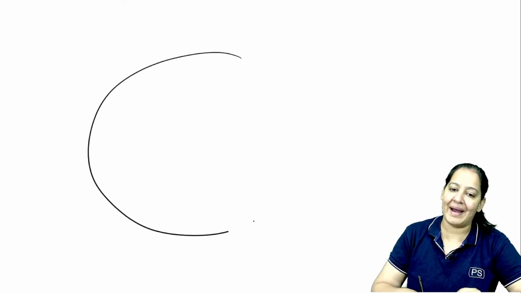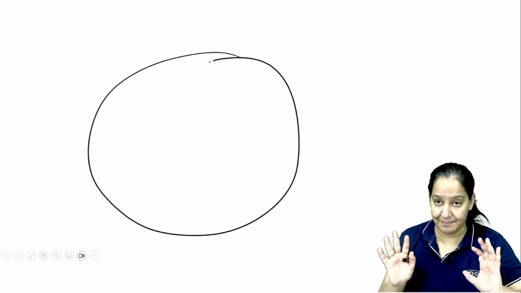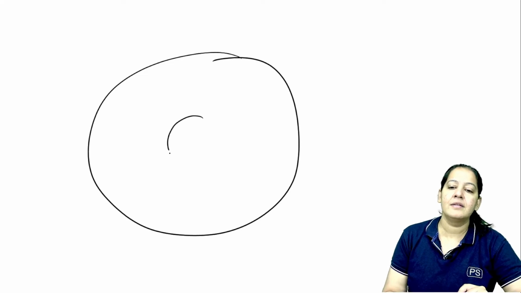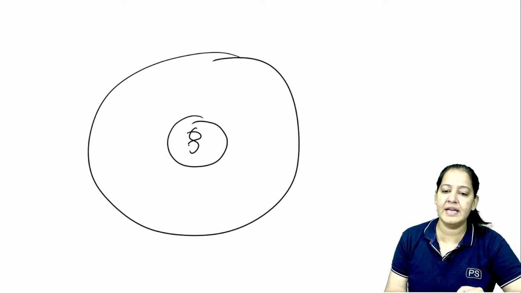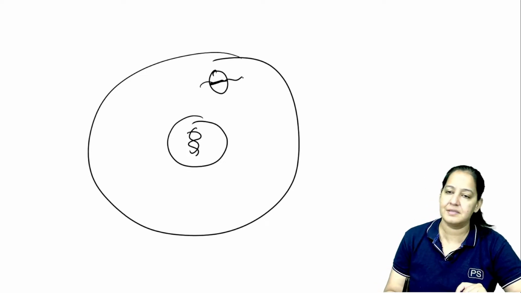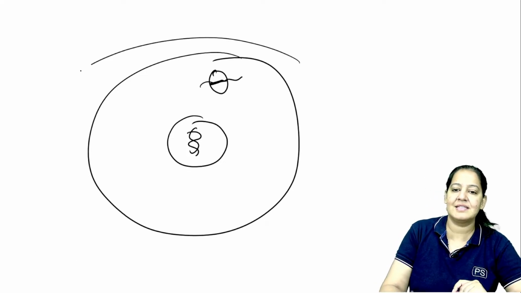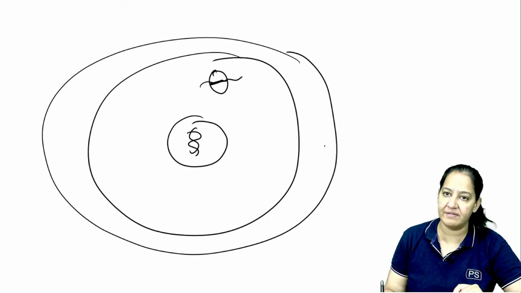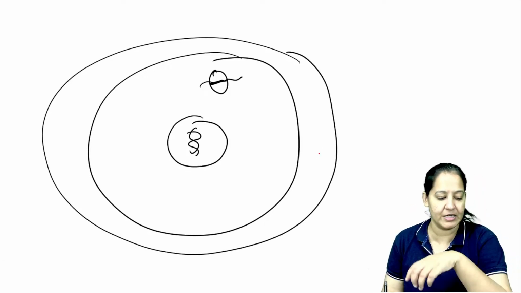Okay, this is a bacterial cell. Please see, this is the nucleus of the bacteria. This is the DNA inside the bacteria. This is the ribosome of the bacteria, and here protein synthesis takes place. And this is the cell wall of the bacteria. All bacteria have a cell wall, whether gram positive or gram negative.